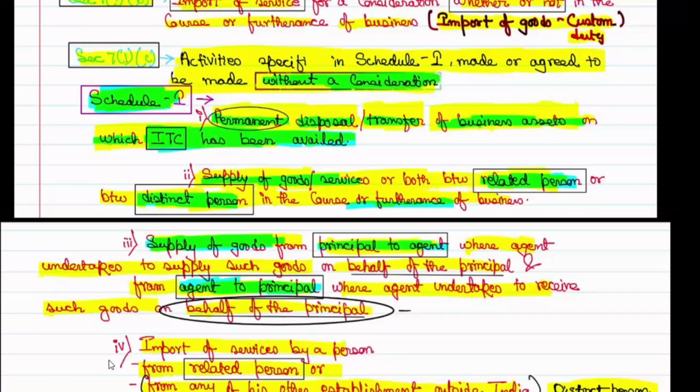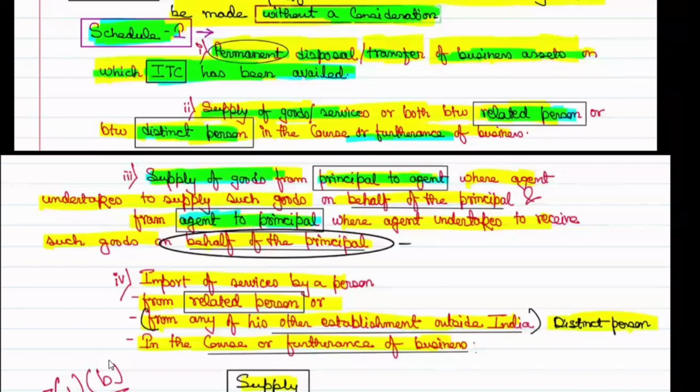Next one was supply of goods or services or both between related person or distinct person in the course or furtherance of business. Correct? Related person, what is that? Definition is there. Distinct person is your own establishment but in a different state with different registration. Third one was principal to agent or agent to principal, where the agent undertakes to supply or receive goods on behalf of the principal. And fourth one was import of service by a person from a related person or any of his establishment outside India in the course or furtherance of business.